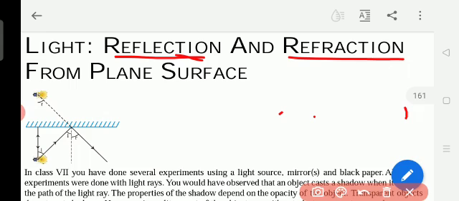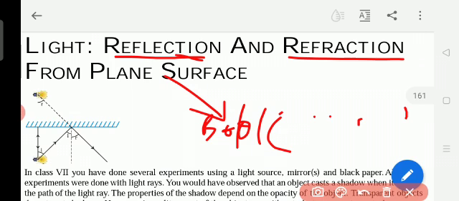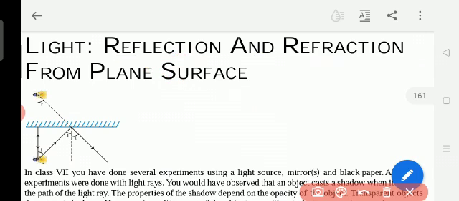Okay. Some things are in the dark, some things are in the light. Things which are in the light only we can see, because light is falling on them. The light which falls on the objects is reflected back, sent back again. That is why we are able to see. That means here is a book. So light is falling on this. How much light falls on this, that much light reflects back. That time only we can see. It is the reflection.